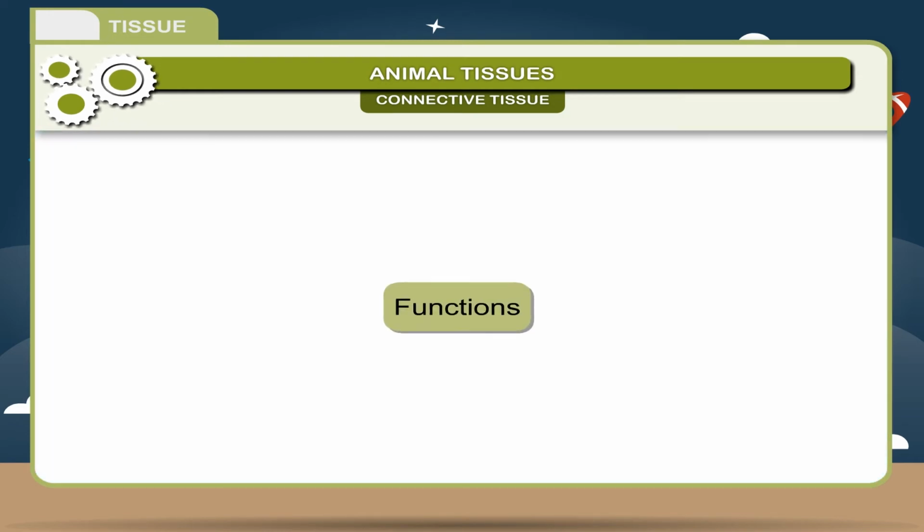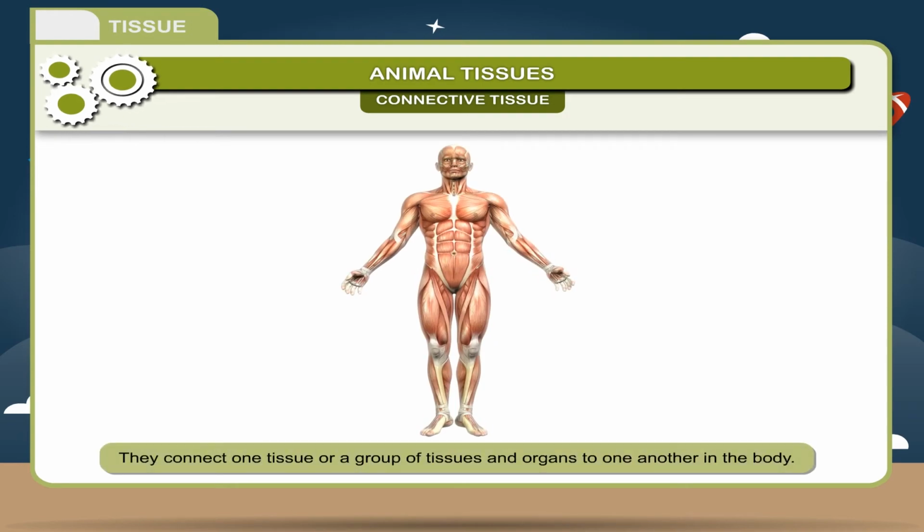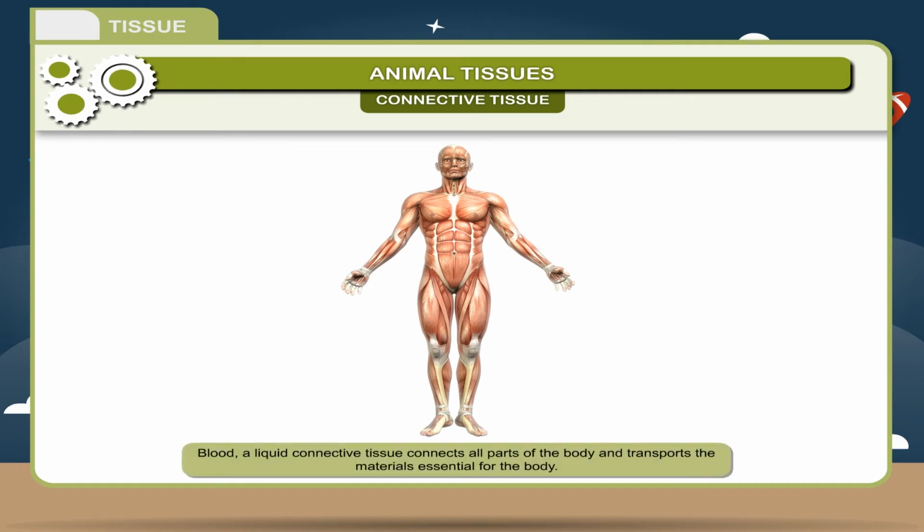Functions. 1. They connect one tissue or a group of tissues and organs to one another in the body. 2. They provide support to the body and body organs. 3.